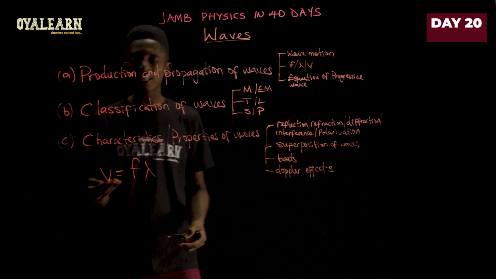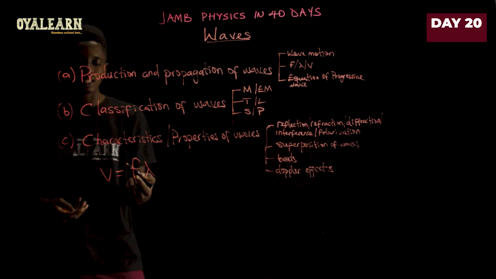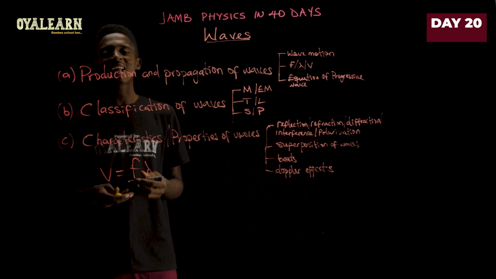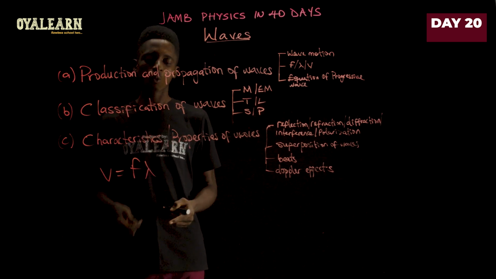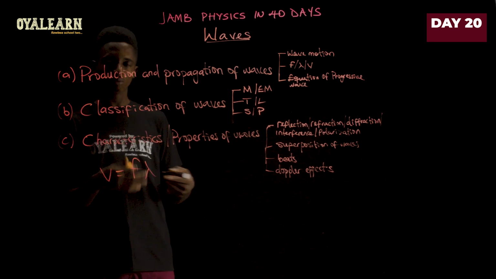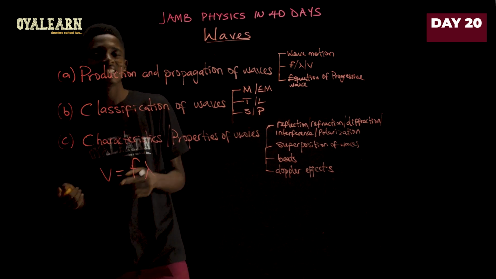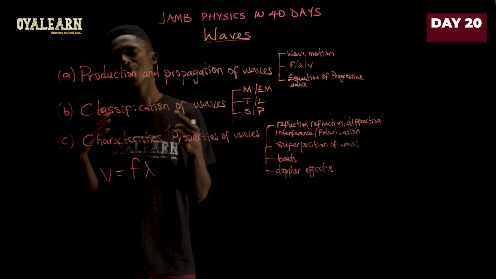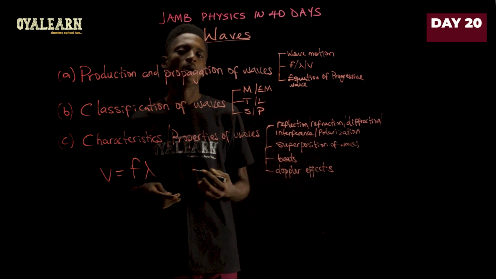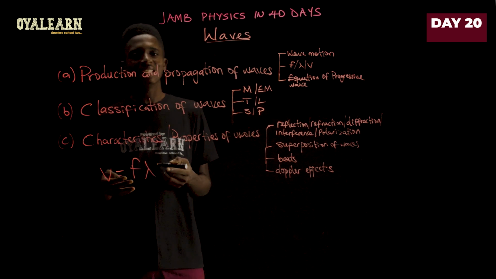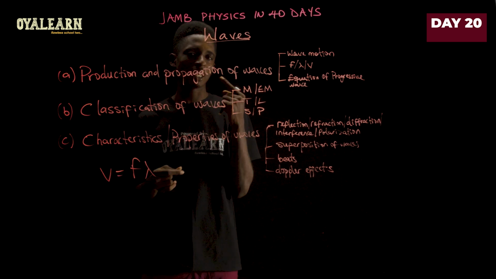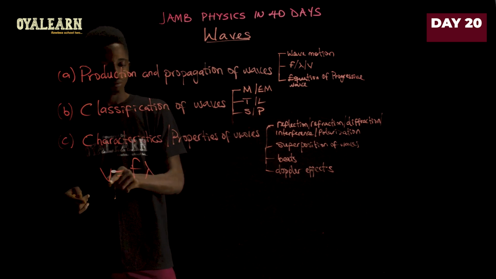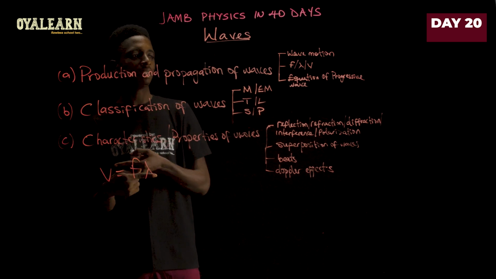You should also be able to define these things too. For example, frequency is defined as the number of cycles a wave completes in 1 second, while the wavelength is roughly defined as the distance between successive crests or troughs of a wave. But another way to look at it is as the distance traveled in 1 cycle of a wave. So be able to define all of this and their relationship.